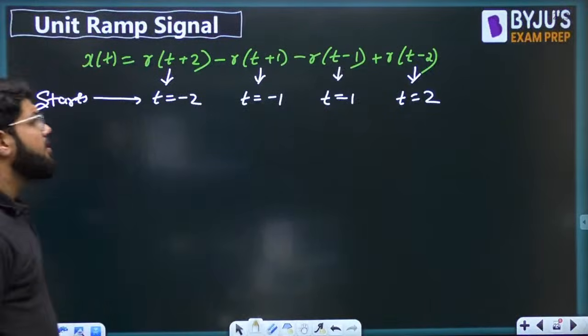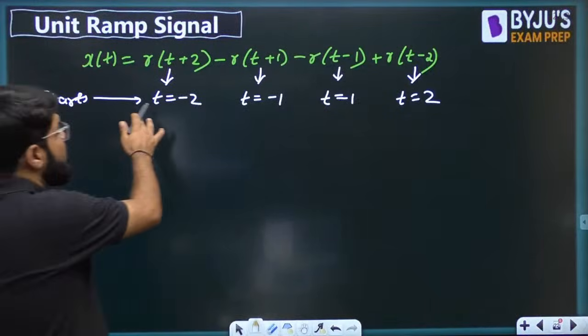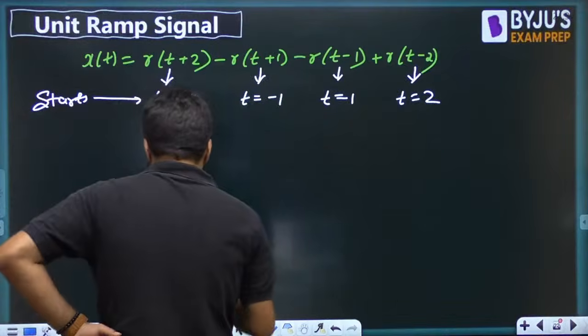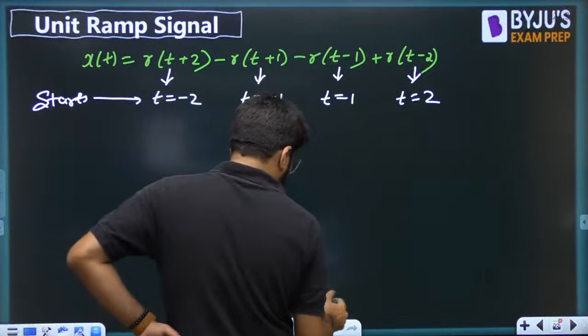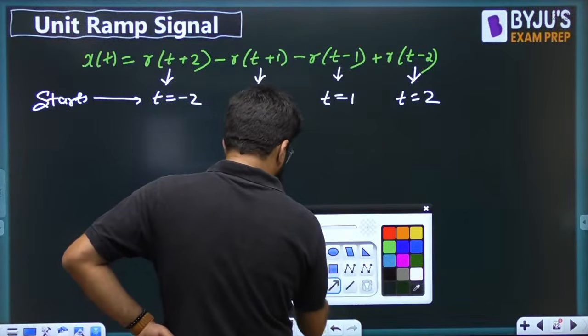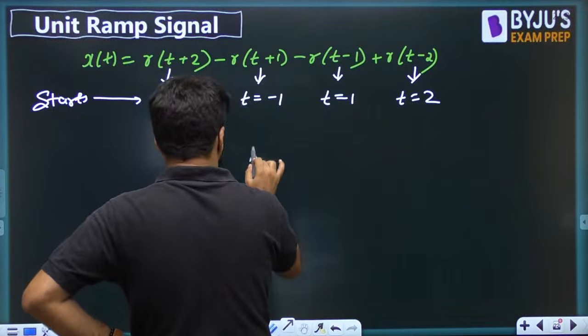Don't worry. Okay. So now, in sequence, I have written where each ramp signal starts, and now let me draw. Let me start drawing it.